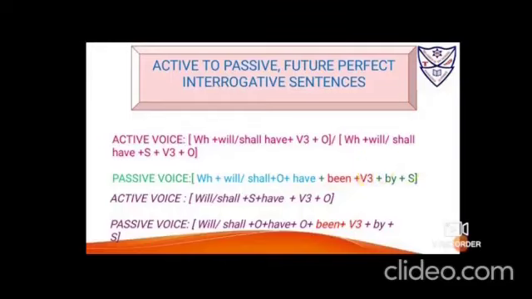Now next is the inversion questions which begin with will and shall in future perfect tenses. So it will be will, shall, then subject, have, and then V3 and object. Will she have written a letter? So the answer will be either will or shall, that depends upon what you are going to bring ahead. In active voice, will, shall will be linked with the subject, but in passive voice, will and shall are linked with the object. Then you have to put have, then be and been, and the verb in its third form, then by, and finally the subject.